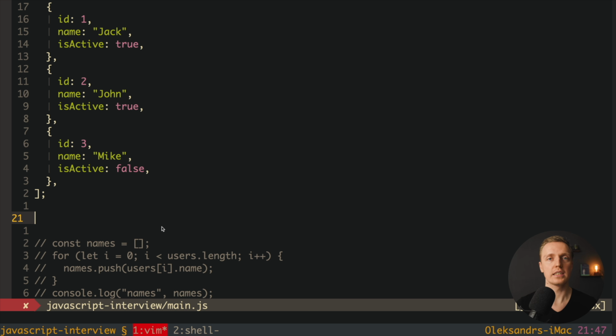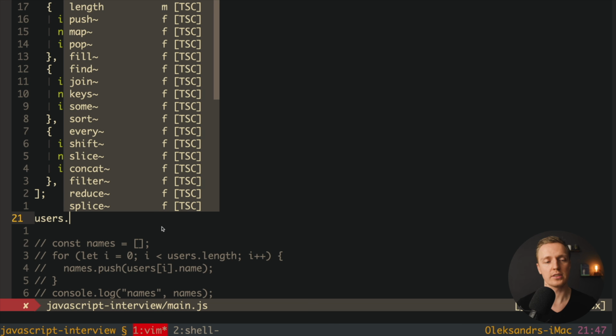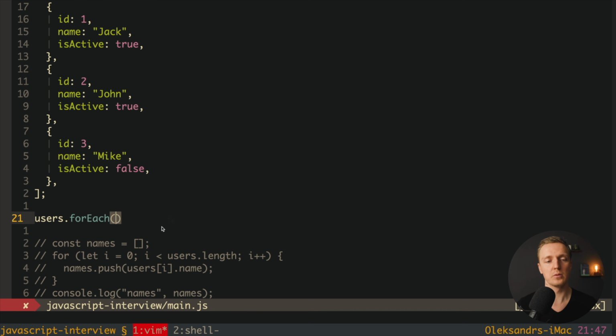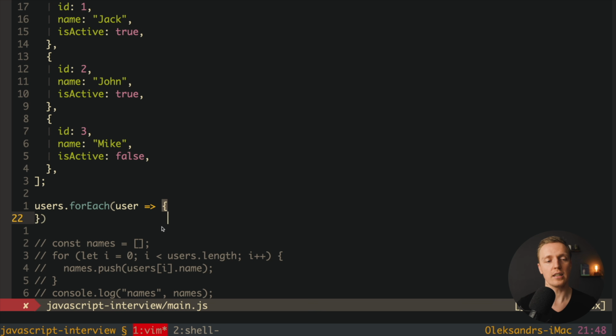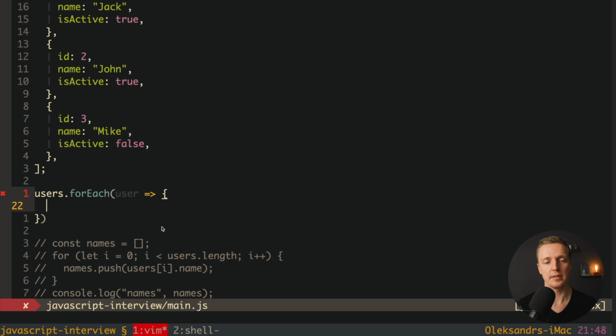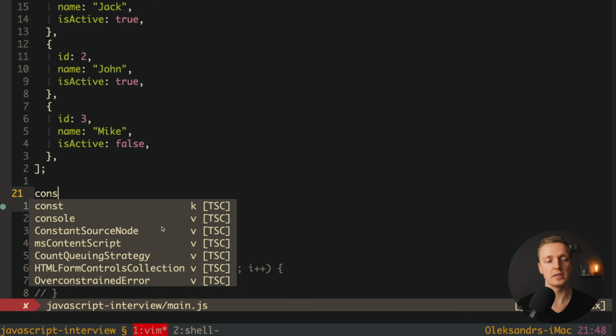So what we can use here instead of a for loop is the forEach function for our array. This is why here we can simply write users.forEach, and inside we must provide a callback function. What is more important, we are getting access here to every single user. And now inside we can do whatever we want. And as you can see here, we don't have any indexes and our code is looking much better.